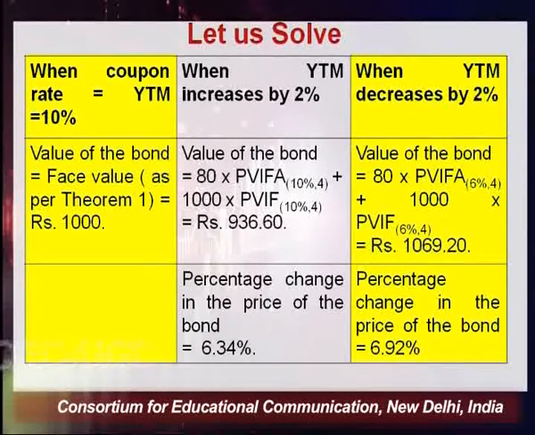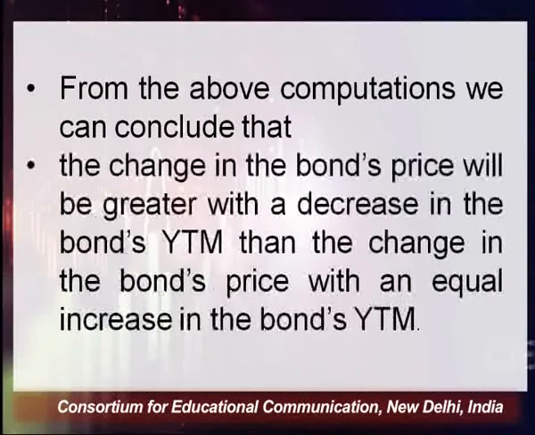So the percentage change in the price of the bond in case of an increment by 2% is 6.34%, whereas when we decrease our YTM by 2%, the percentage change in the price of the bond comes to 6.92%. So we can conclude from this computation that the change in the bond's price will be greater with a decrease in the bond's yield to maturity than the change in the bond's price with an equal increase in the bond's yield to maturity.